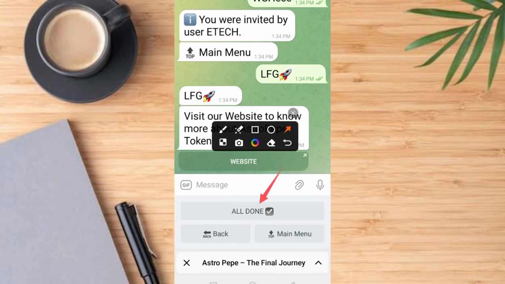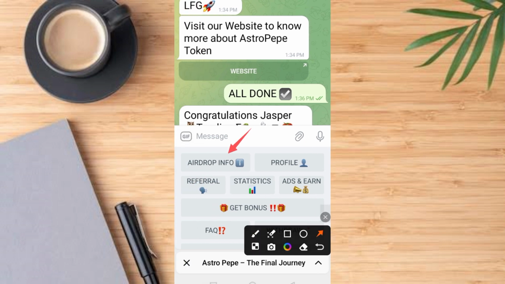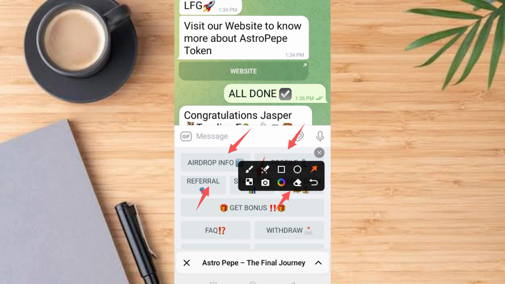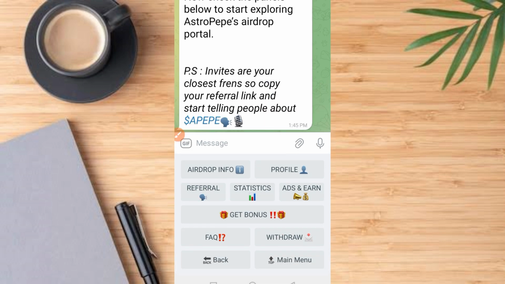Tap on all done. Once you tap on all done, you have a congratulatory message. Then you have access to other important information on this place. You can see airdrop information, profile, referral, statistics, ads, and more. Then you have this button, get bonus. Then you have access to withdraw. So now that you tapped all done, as I've mentioned, let's tap on the withdraw button first.